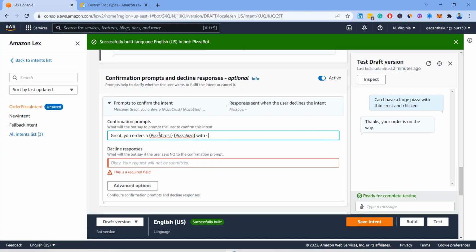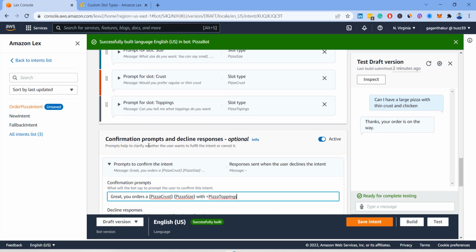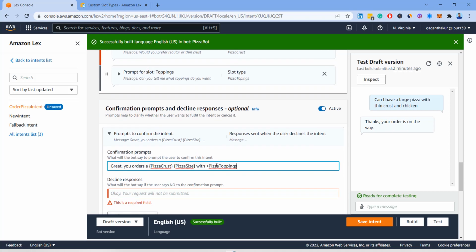Instead of this I'll say pizza toppings. I believe it is correct. I used only a single p here, so I'll say toppings,